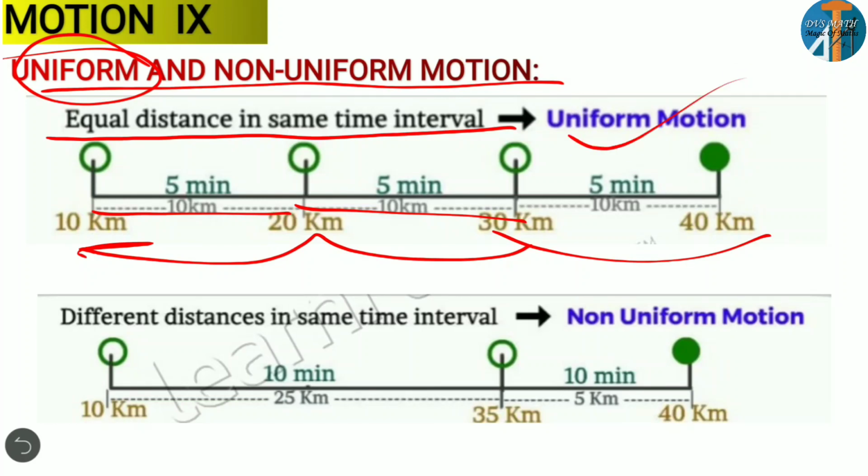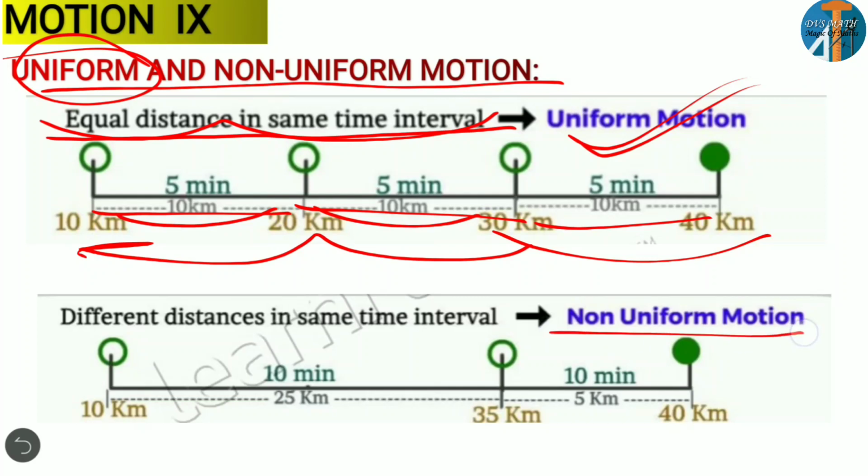Look here. 5 minutes, 5 minutes, 5 minutes. Here also the increase is 10, 10, 10. Equal, it is increasing equally. So what is the definition for uniform motion? If an object covers equal distance in equal interval of time, then we say that object is in uniform motion. Okay. But what about non-uniform motion? Different distance in same interval of time. No, different. Here you can't write different distance in different time. Time is the same here.